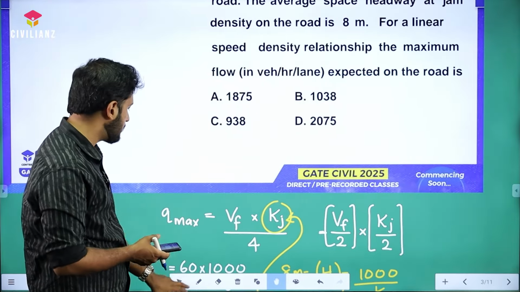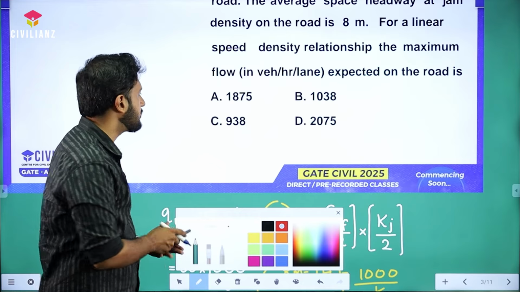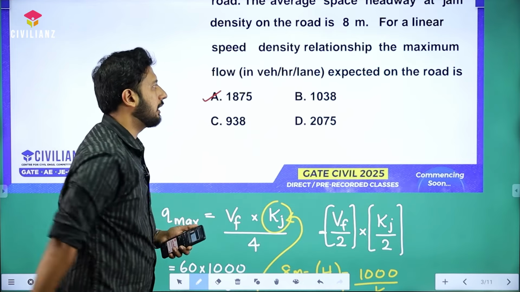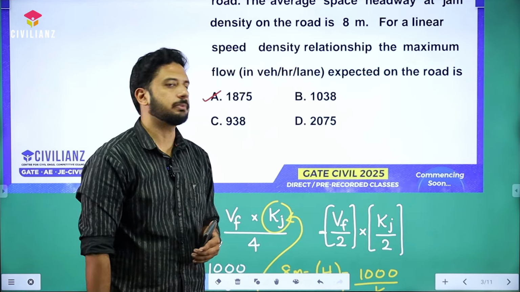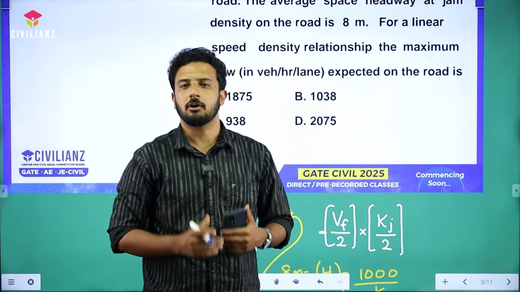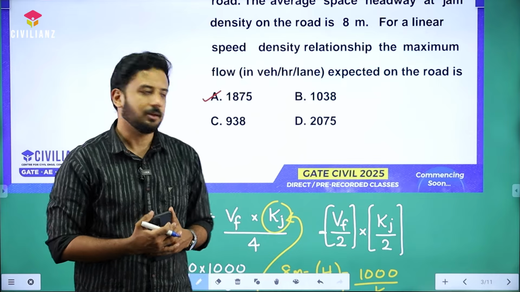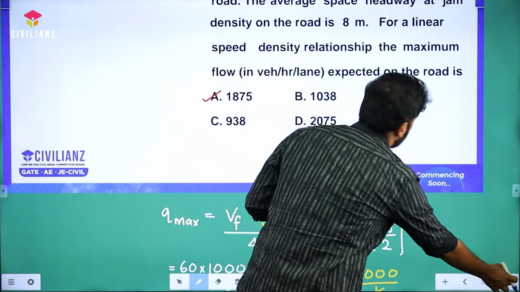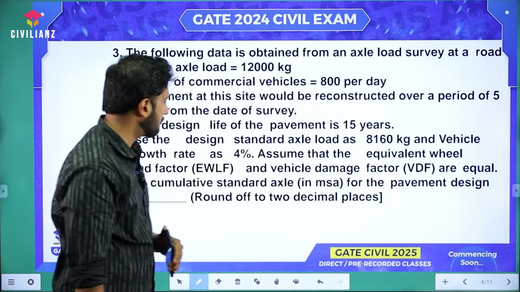Going back to the options, which option are we getting as the final answer? Option A will be the final answer. 1875 vehicles per hour per lane. Got it? So such a beautiful question, combination of multiple concepts. Okay, that's it. Hope you got it. Now moving on to the next question.